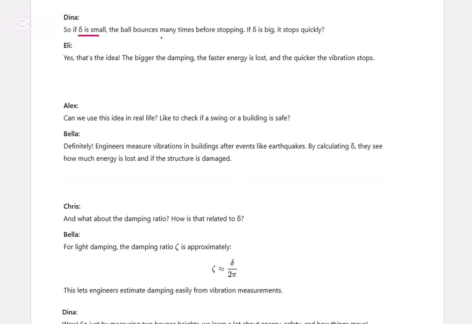So if delta is small, the ball bounces many times before stopping. If delta is big, it stops quickly. Yes, that's the idea. The bigger the damping, the faster energy is lost, and the quicker the vibration stops.